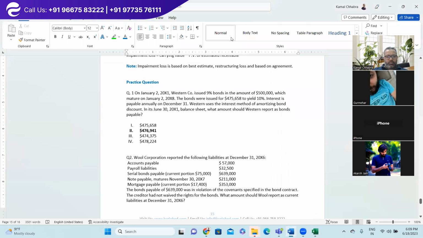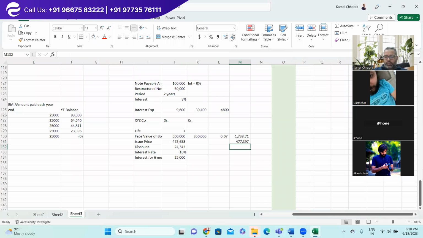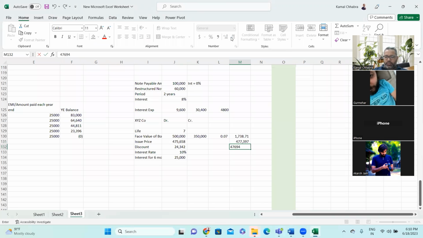Achha, divide by 7, phir usko proportionate karte hain. 476,941. 476,9. There is some minor difference. So